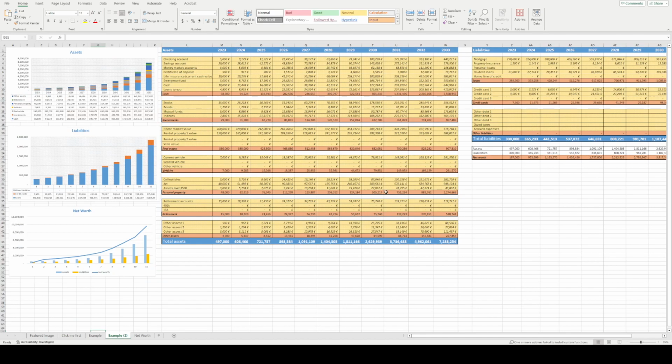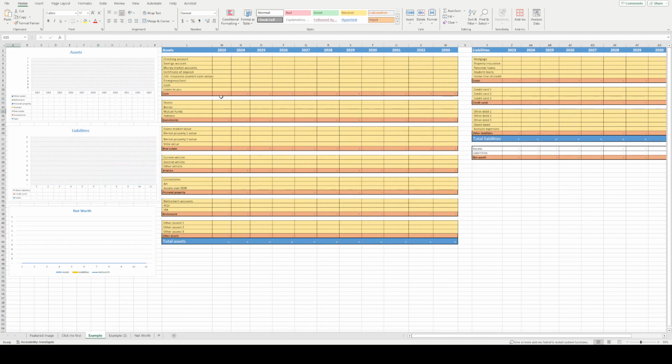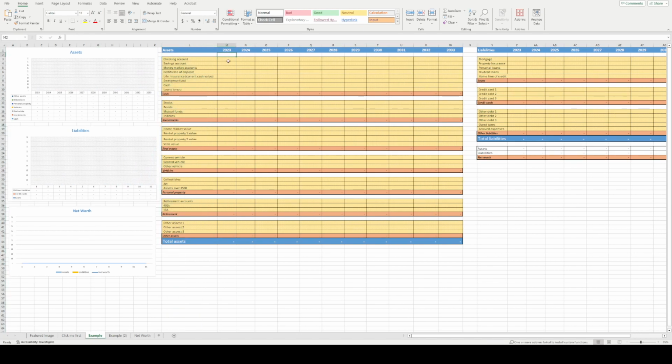So we're going to do an example. All right, so let's start here. In 2023, or we can do 2024. We have a checking account, we have 5,000 euros. Actually, 2023 makes more sense. So we can add another year.